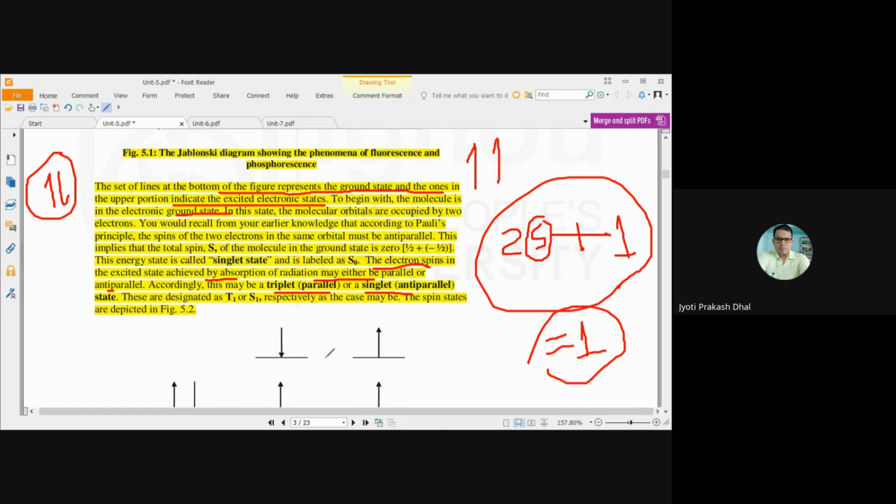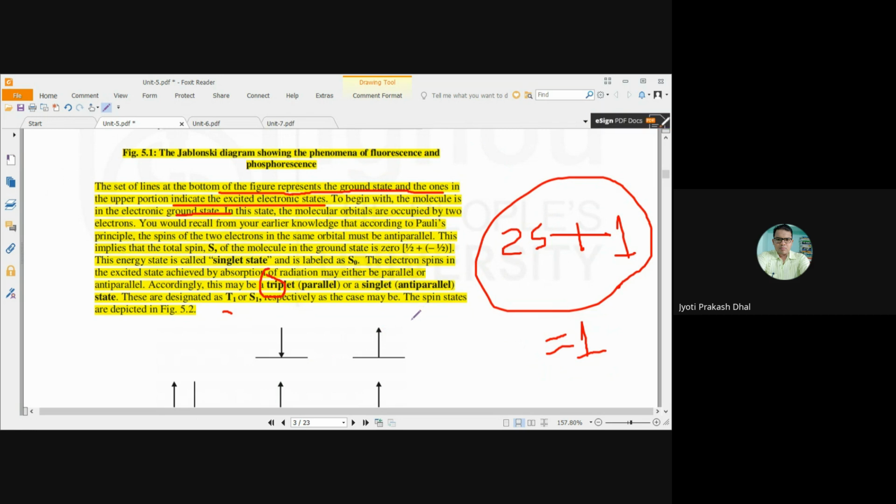So if the two electrons in the excited state are in a parallel manner, that is called a triplet state, represented as T1. And if the two electrons in the excited state are in an antiparallel manner, that is called a singlet state, represented as S1.